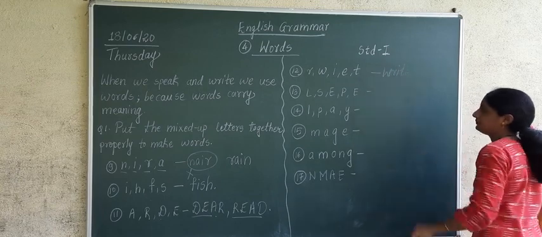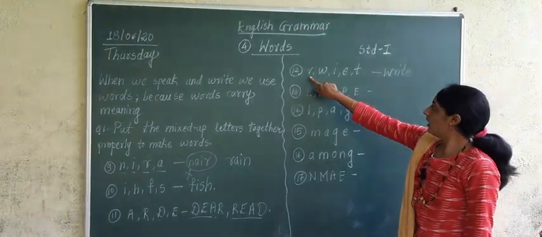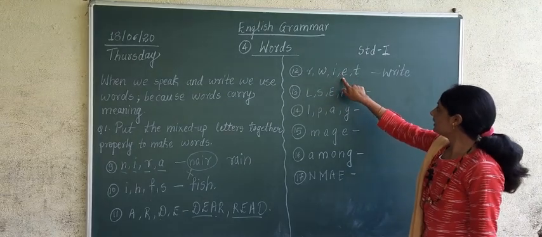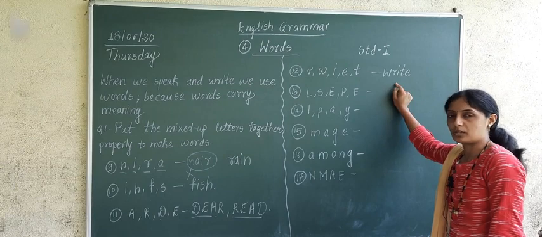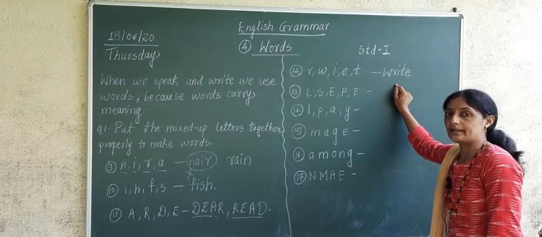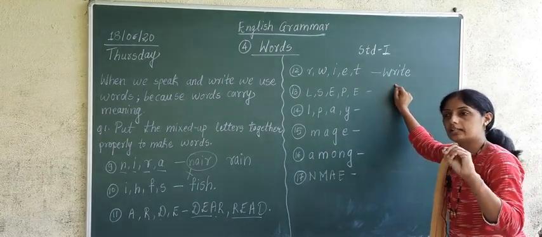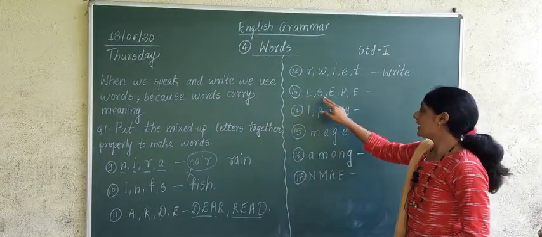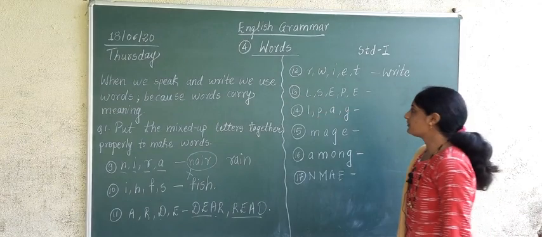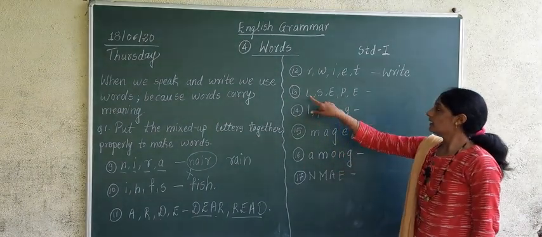W-R-I-T-E, right? Have you got a meaningful word? Yes, we have got a meaningful word. What is that meaningful word? It is write. Write means what? Likhna, correct?